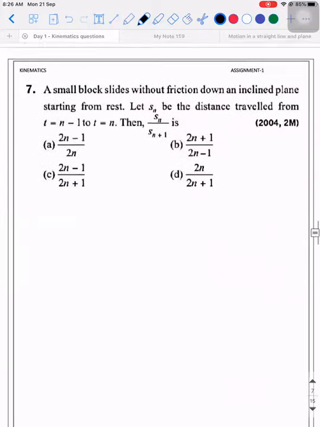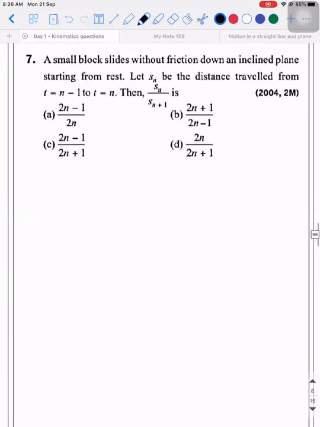The seventh problem is: there is a small block that slides without friction down an inclined plane starting from rest. Here Sn is the distance traveled from n-1 to n, meaning the distance traveled in the nth second. They're asking, what is the ratio of Sn to Sn plus 1? So you know the formula: Sn is equal to u plus a by 2 into 2n minus 1.